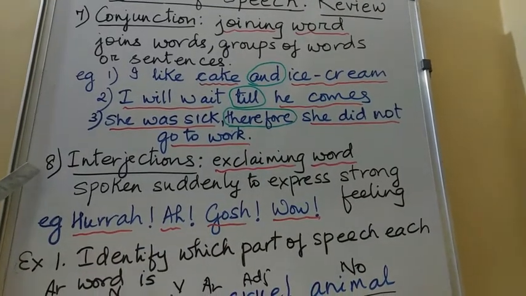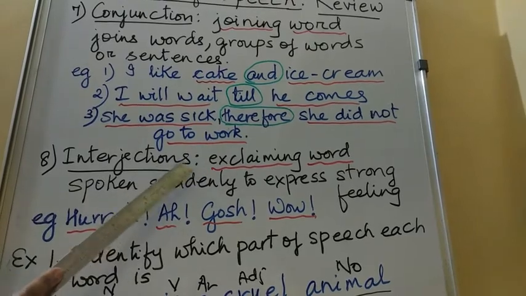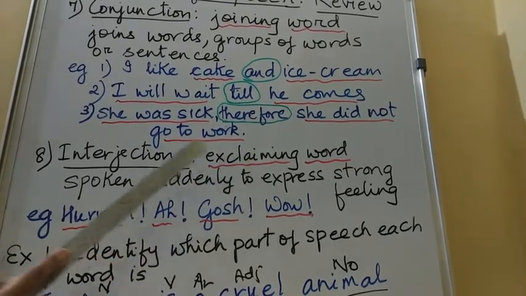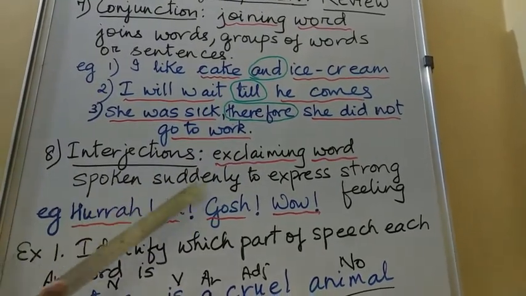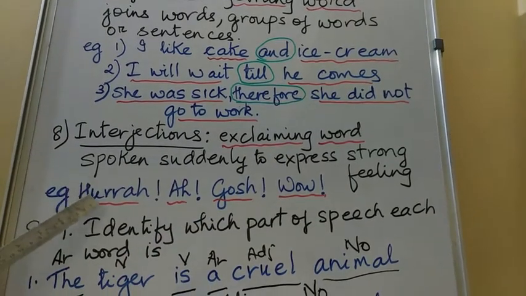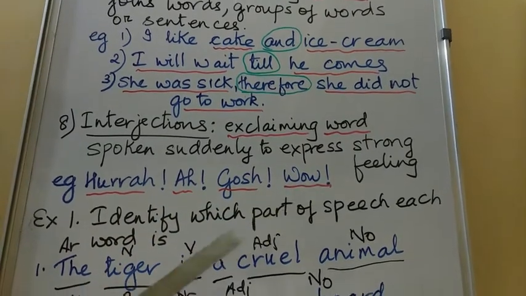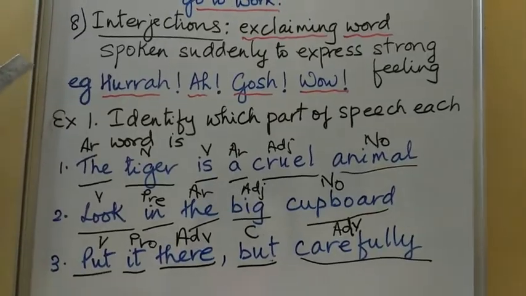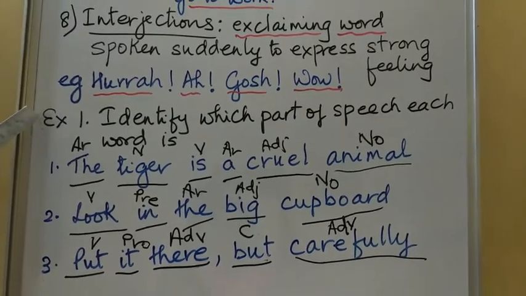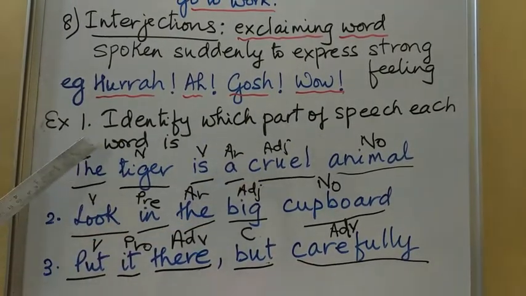Then the next part of speech, the last one, is interjections. An interjection is an exclaiming word. It is spoken suddenly in order to express strong feeling. The interjections are hurrah, ah, gosh, wow, bravo, alas. So now that we have finished with all the parts of speech, let us practice. Let us identify which part of speech each word is.